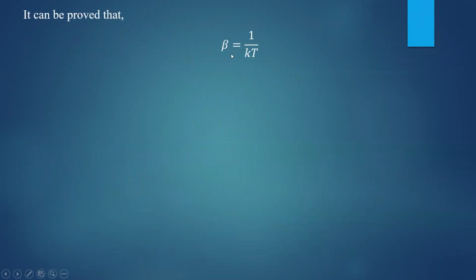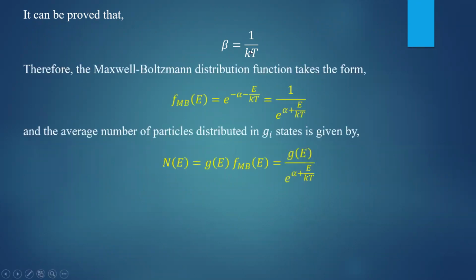Finally, it can be proved that beta equal to 1 by kT. We can prove this Lagrange's undetermined multiplier beta is equal to 1 by kT, where k is Boltzmann constant, T is absolute temperature. Substitute beta equal to 1 by kT, you will get f of E, that is FMB, the Maxwell-Boltzmann distribution function, equal to e to the power minus alpha minus E by kT.